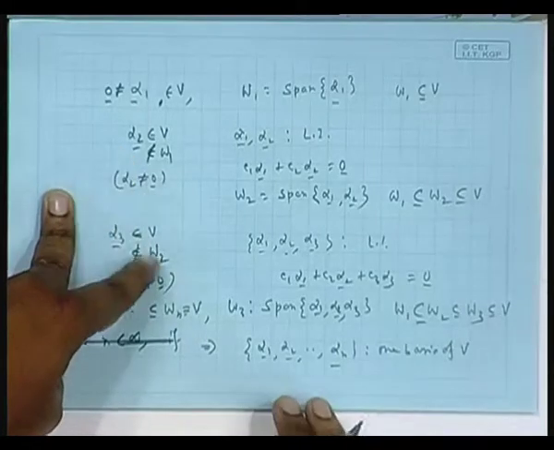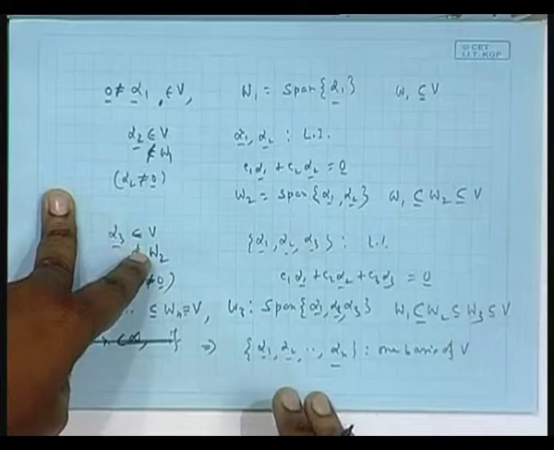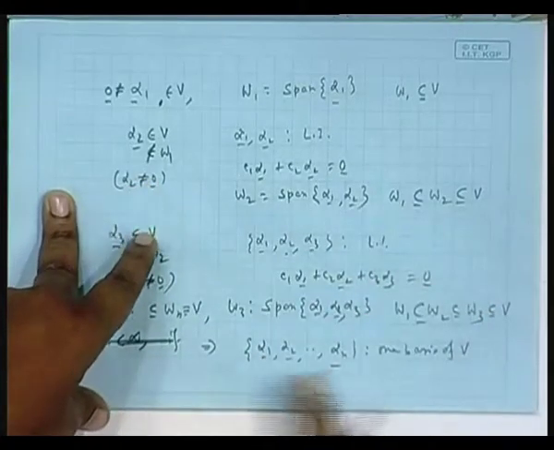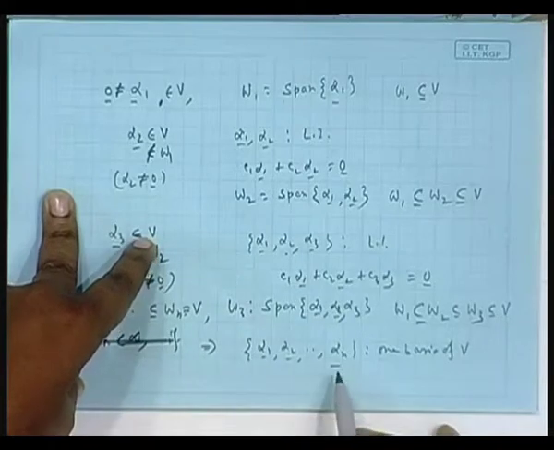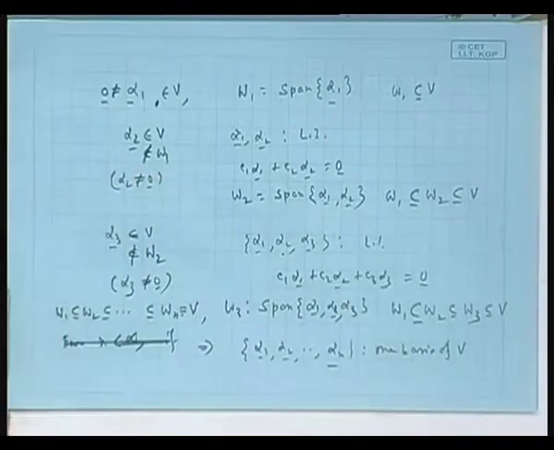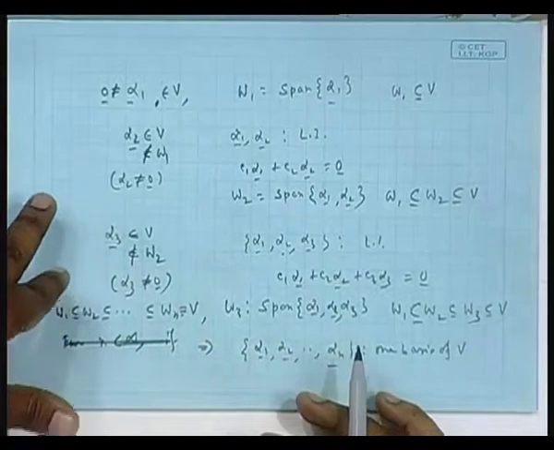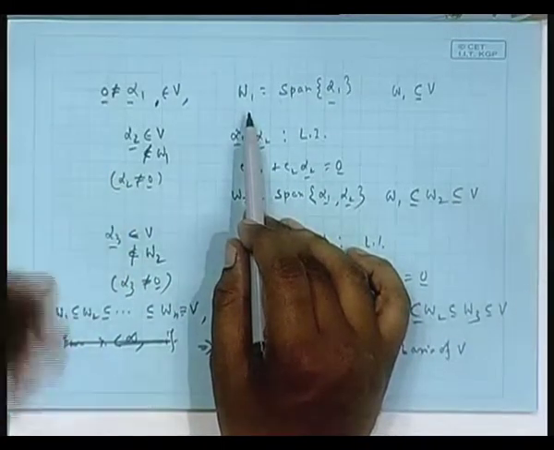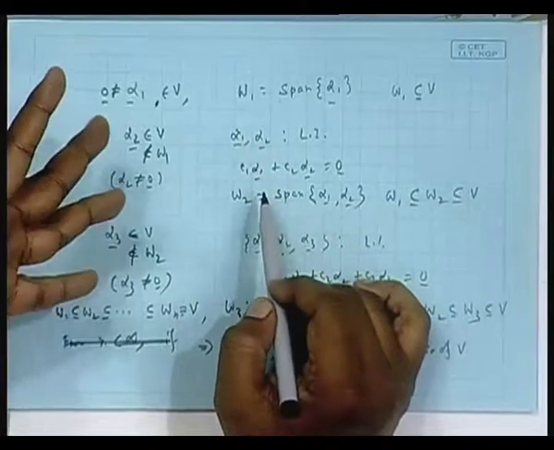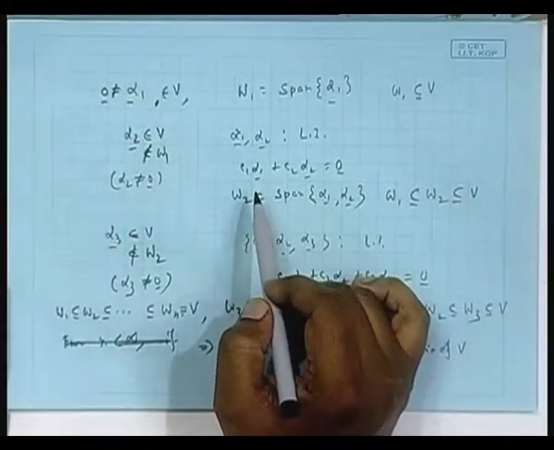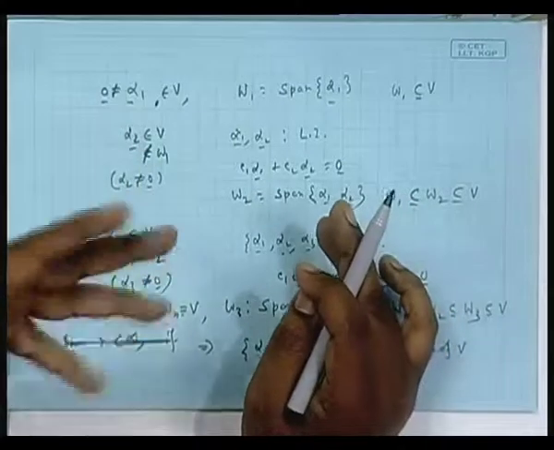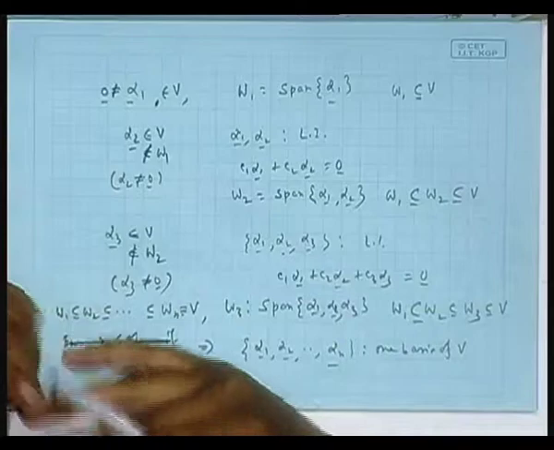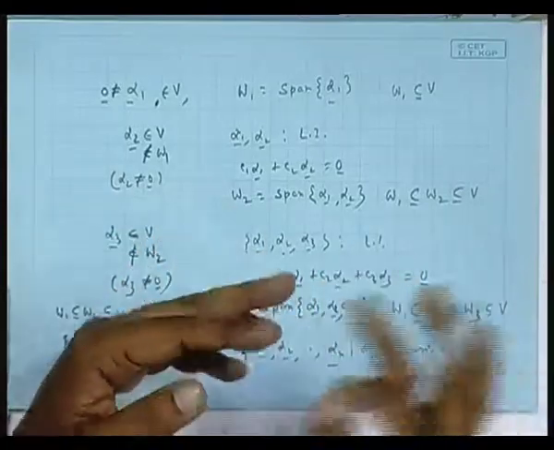Have you understood what I said? That there is nothing unique about basis. Through examples it will be clear later. I can start at alpha 1, then alpha 2, alpha 3, or I can start at some beta 1, find the space spanned by that, go outside that, pick up a beta 2. So, beta 1, beta 2, again find the space spanned by that, go outside that, pick up another fellow beta 3. So, this way also you can get beta 1, beta 2, beta 3 and subspaces which are nested, one contained in the other, that also contained in another.